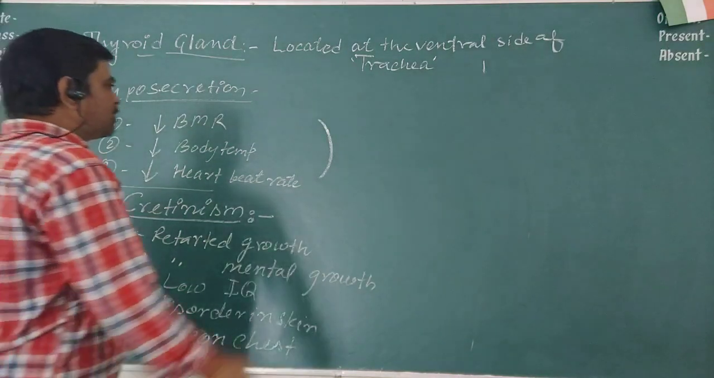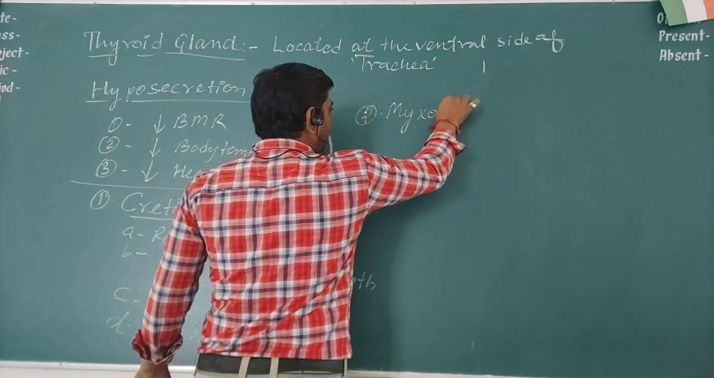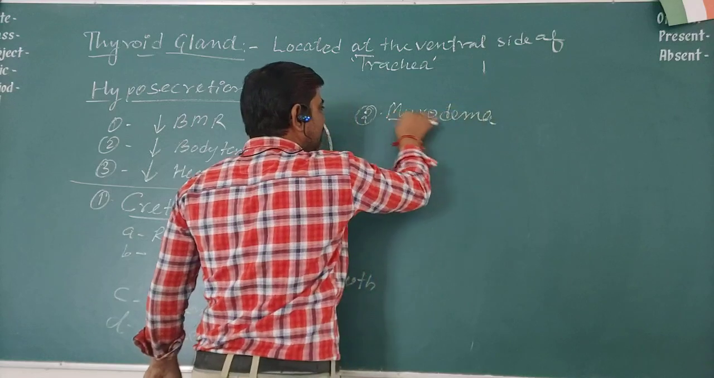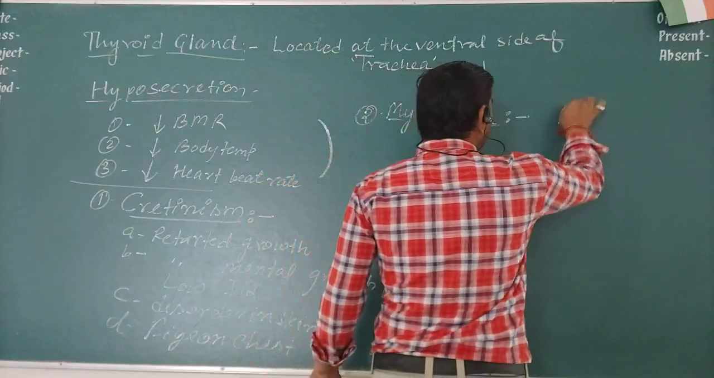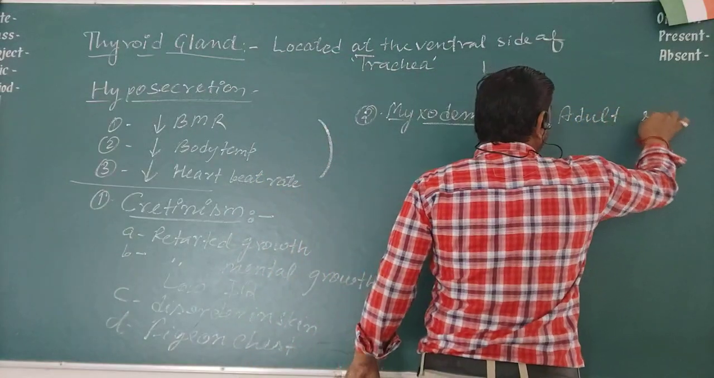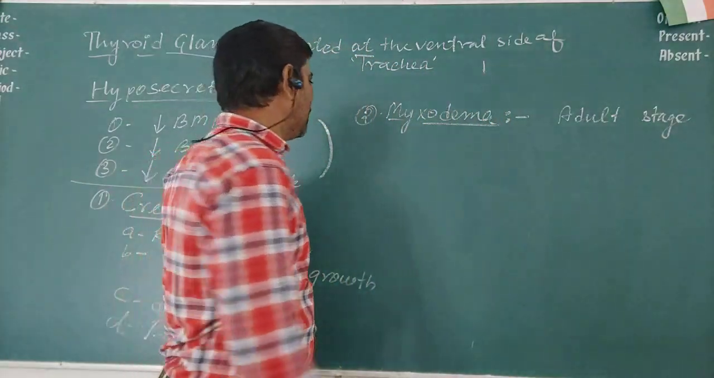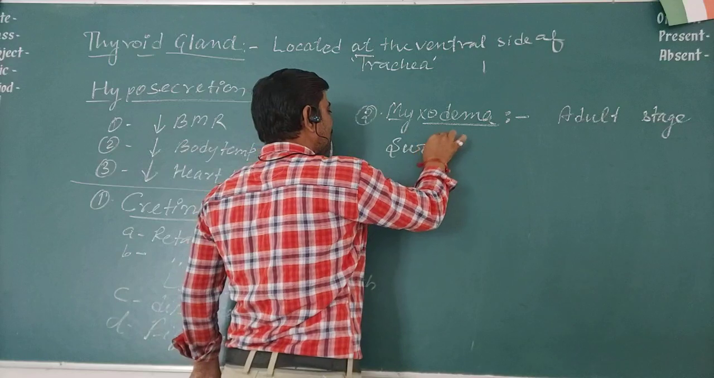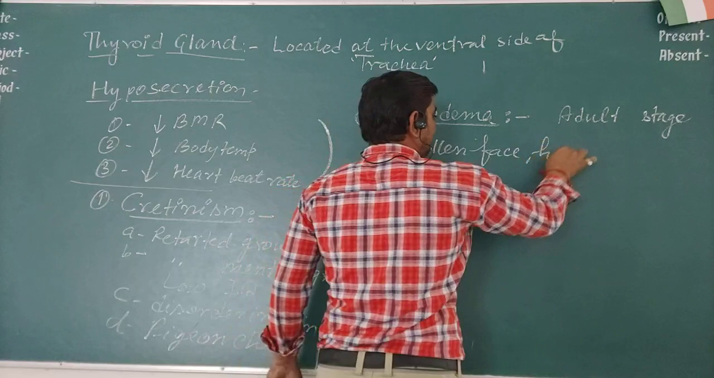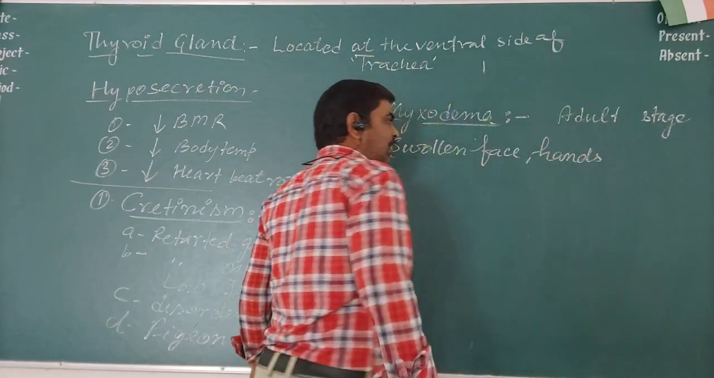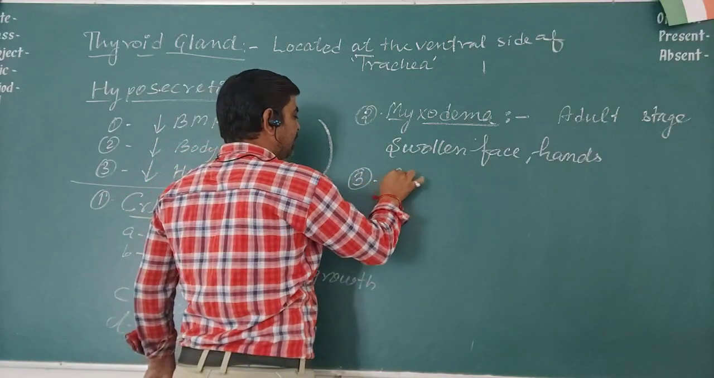Besides this, myxedema is another disorder that happens because of hyposecretion of thyroxine, and this happens in the adult stage. During the adult stage, when there is insufficient secretion of thyroxine, what will happen? Swollen face, hands, etc. Swollen face and hands.